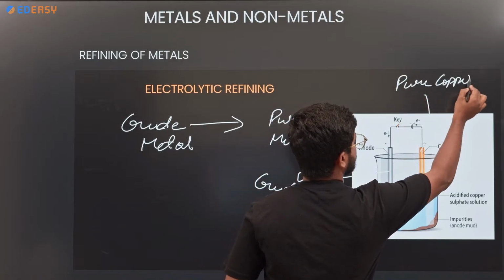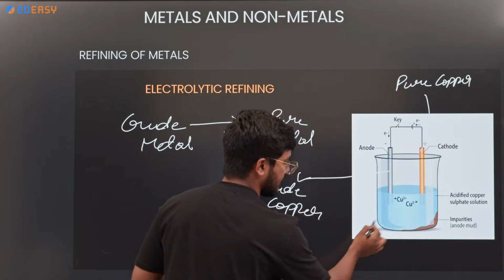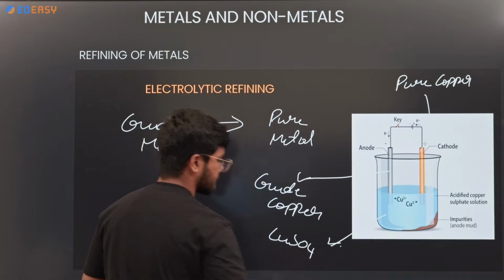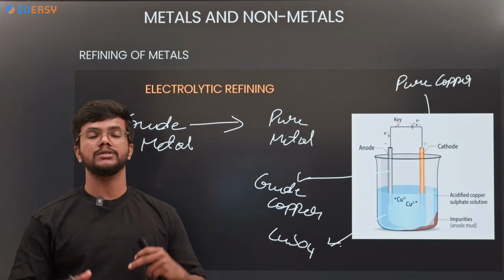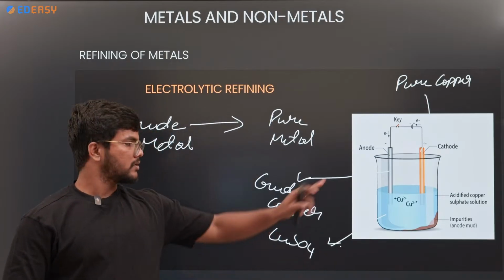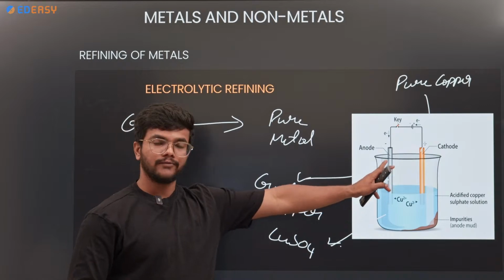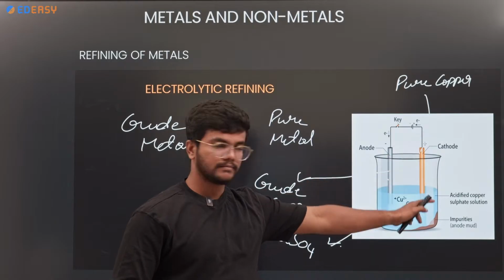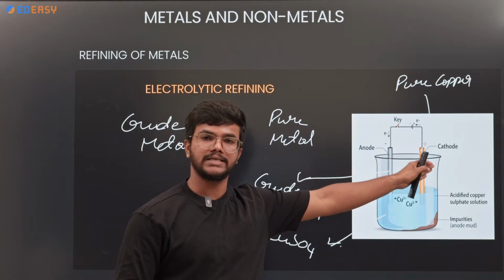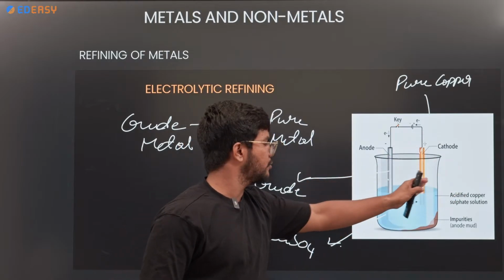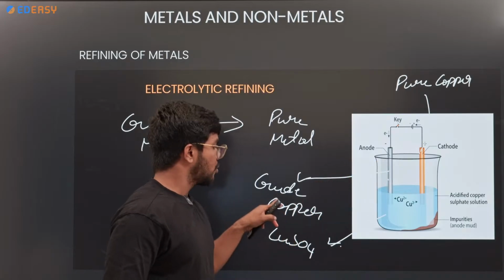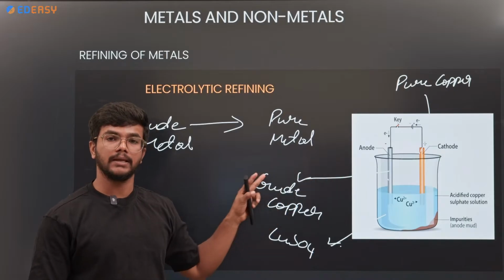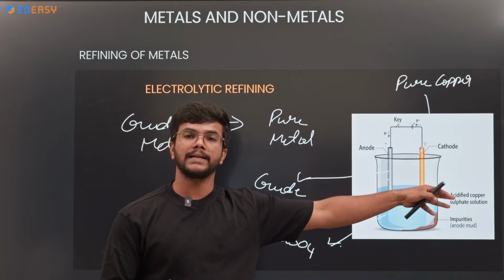The electrolyte is CuSO4, copper sulfate. In this method we should use the same metal everywhere. From the impure copper we need to extract the copper. Cathode is pure copper, anode is crude copper. So always remember, at the anode you place the impure one, at the cathode you place the pure one.